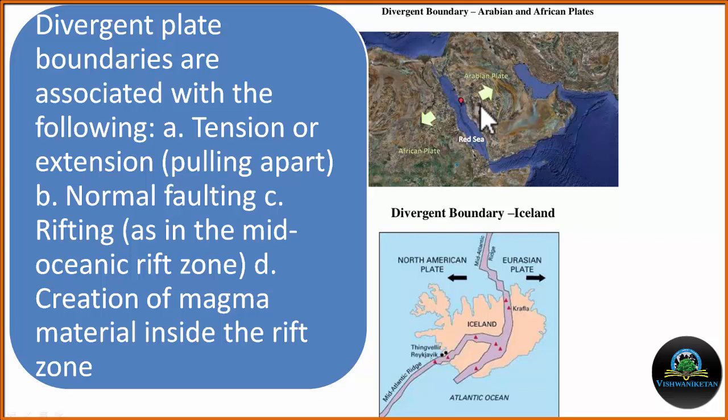It is believed that after some geological time there will be widening of this sea, and possibly this entire zone will rupture, and then there will be extension of the sea. We have another example here: the North American and Eurasian plates are moving away from each other, and we may get the creation of this large sea.